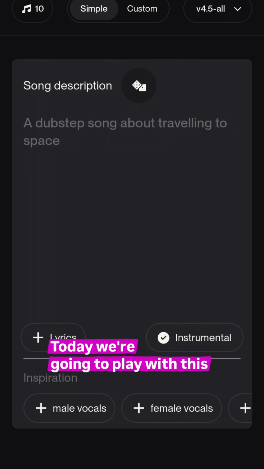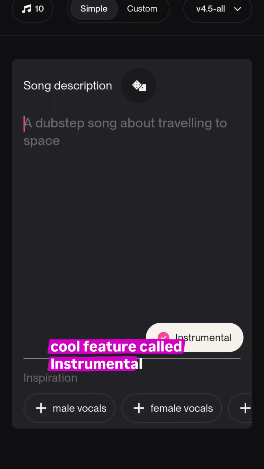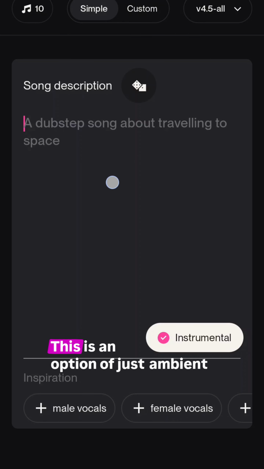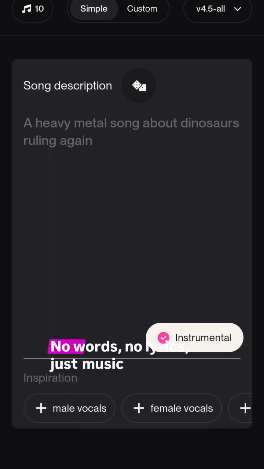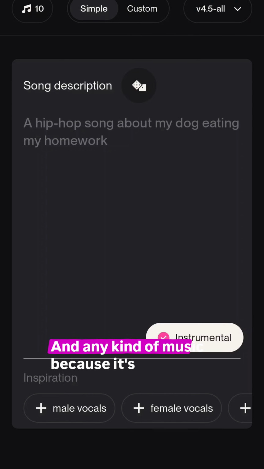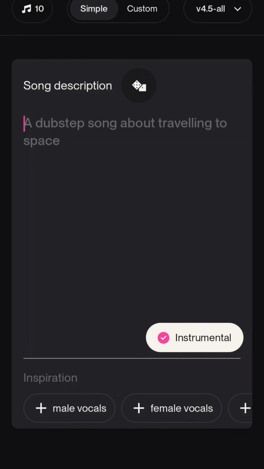Today we're gonna play with this cool feature called instrumental. You saw the lyrics disappeared. This is an option of just ambient sound, right? No words, no lyrics, just music, and any kind of music, because it's AI.